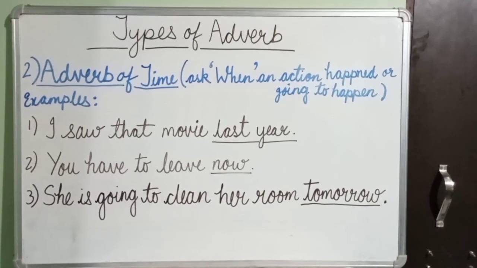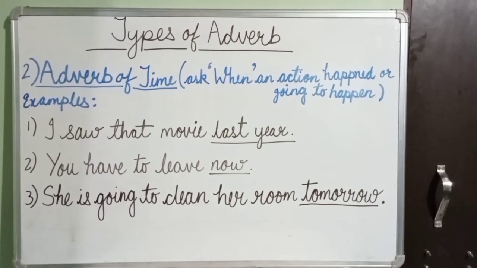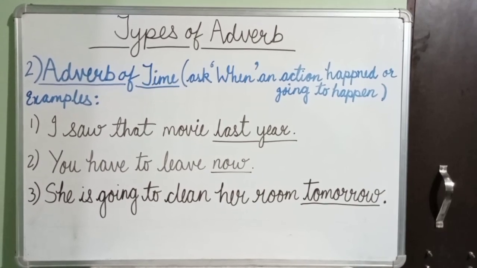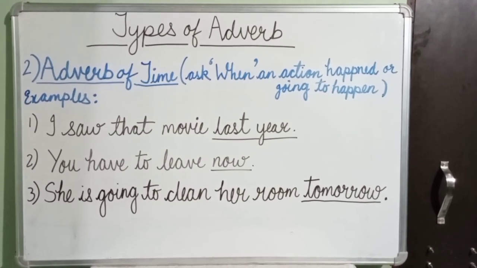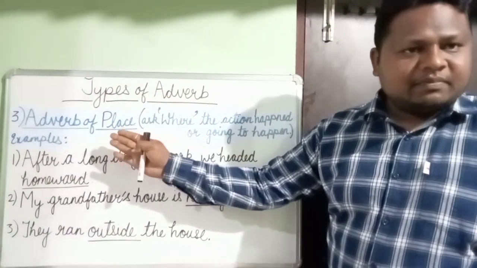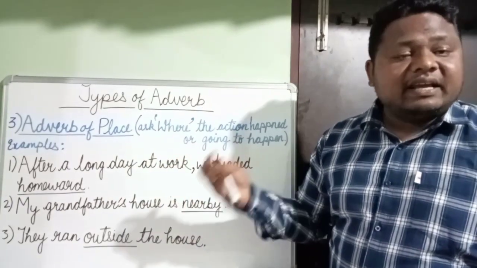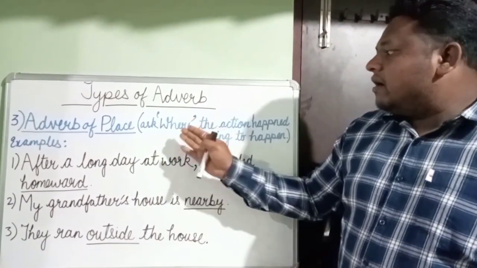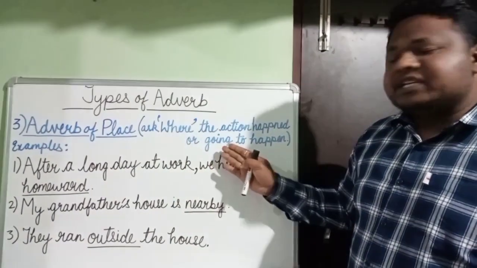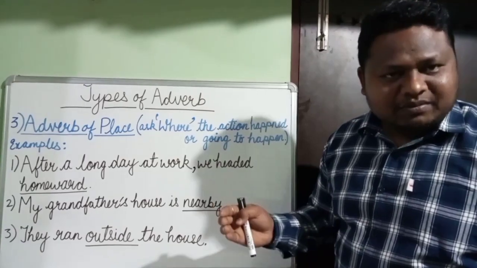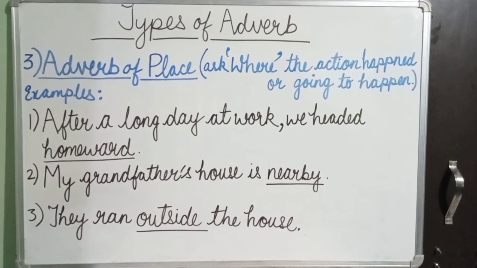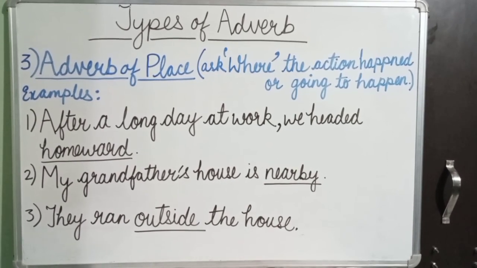Number 3, she is going to clean her room tomorrow. Ask a question. When is she going to clean her room? The answer comes tomorrow. So tomorrow is our adverb. Number 3, adverb of place. Here, the words that give answer to our question where the action happened or where the action is going to happen are adverbs.